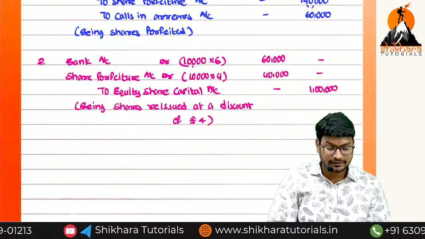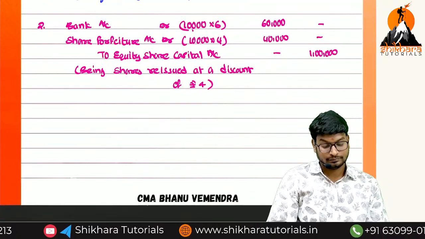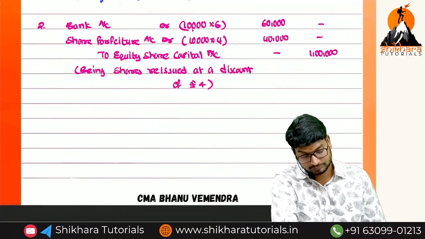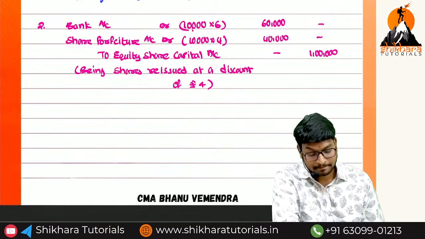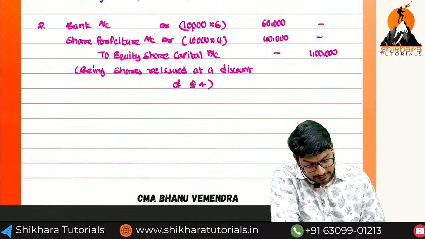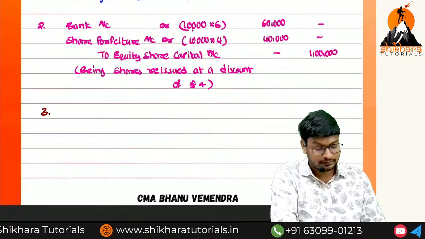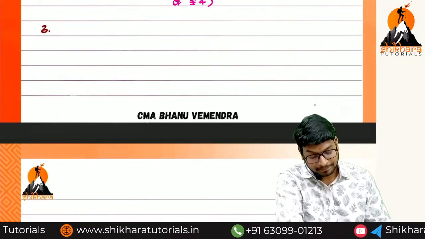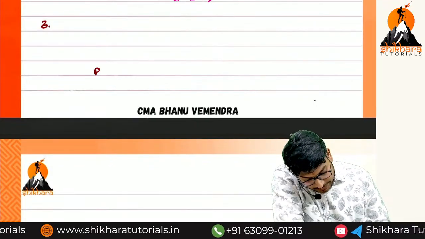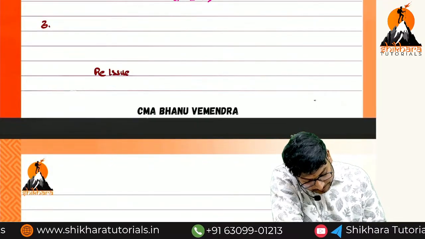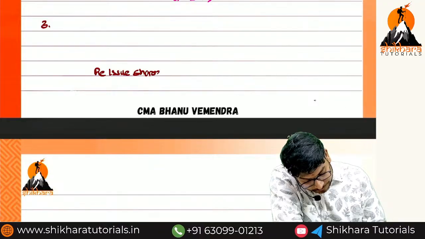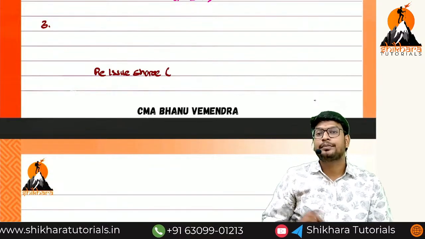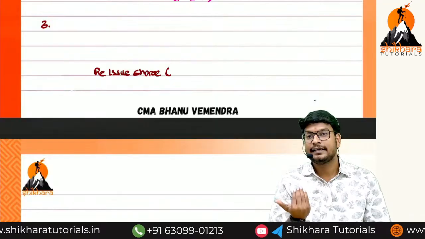And here comes the final point. So here the formula will differ, ma. How will the formula differ? Reissue shares into what we were doing previously? Received minus discount.